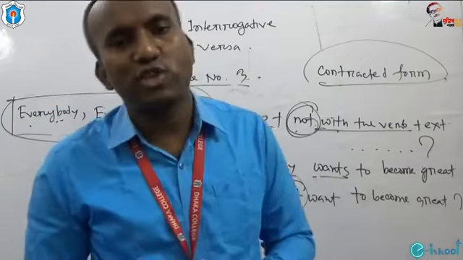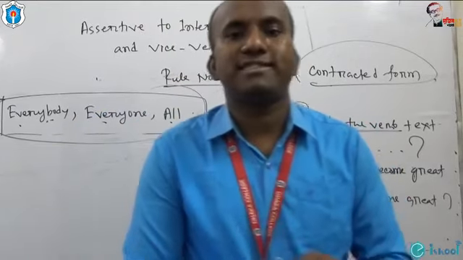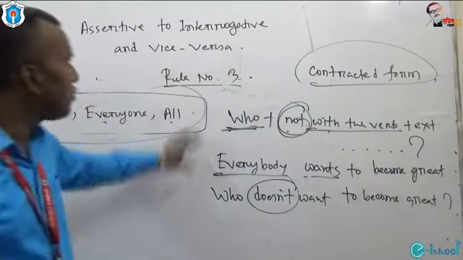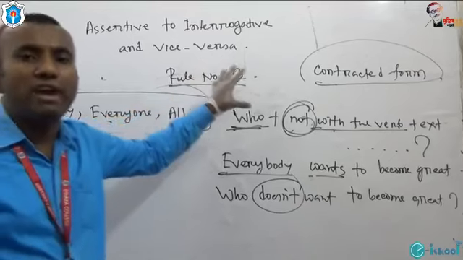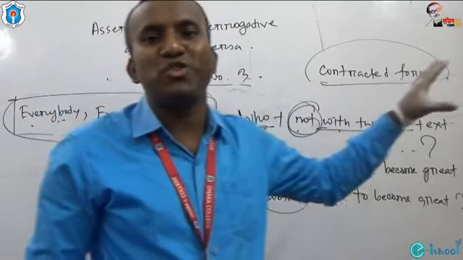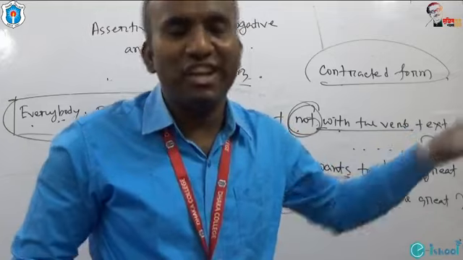And please don't forget to put a question mark at the end of the sentence. This is all about rule number 3. I am going to give you an example, and you are requested to turn this assertive sentence into interrogative.